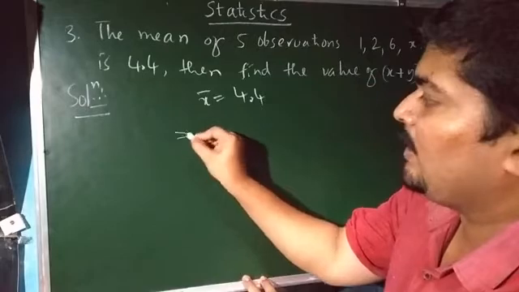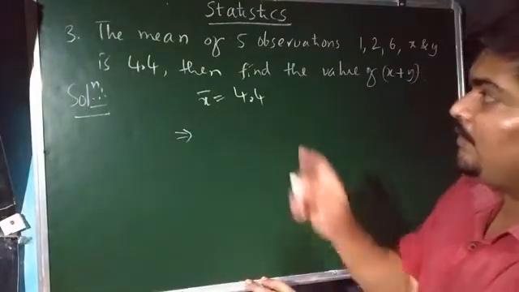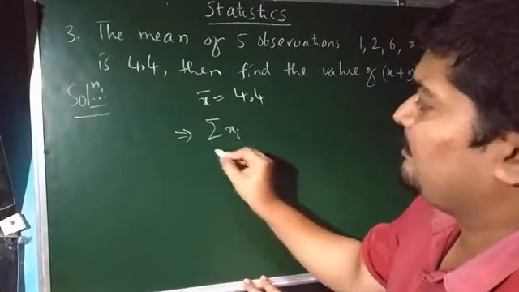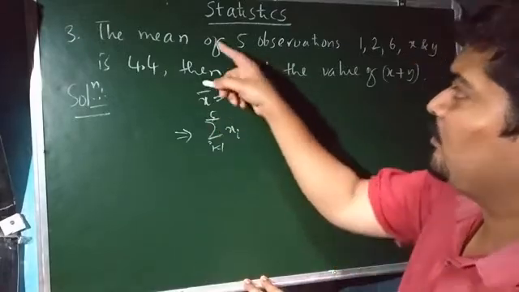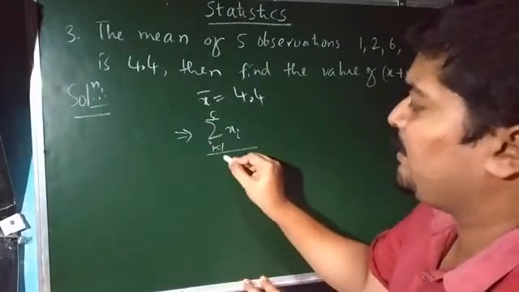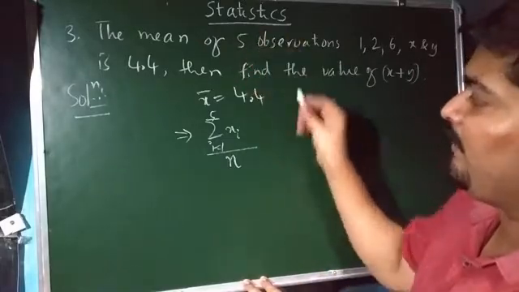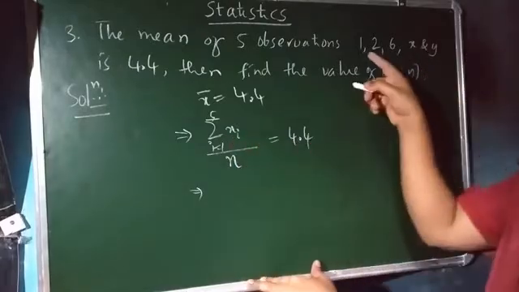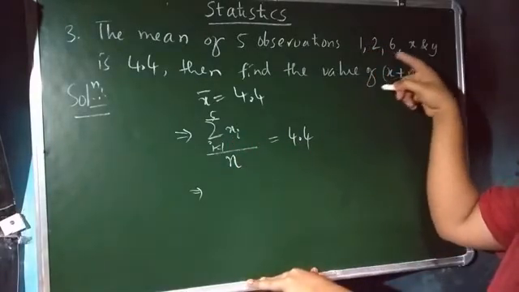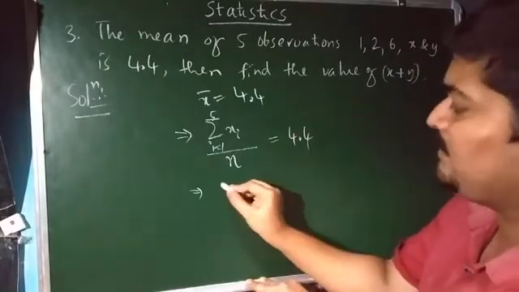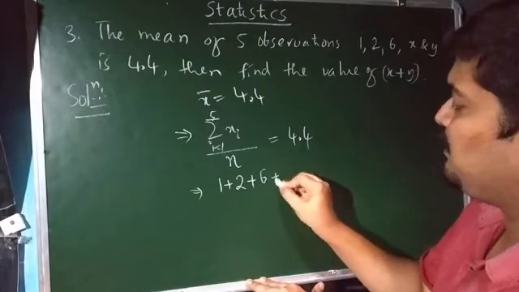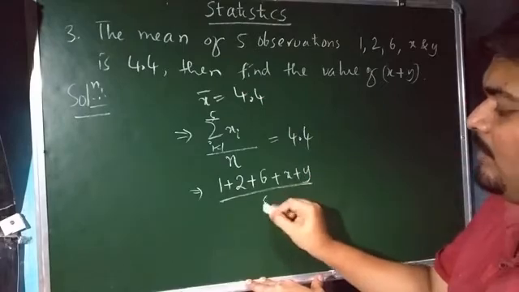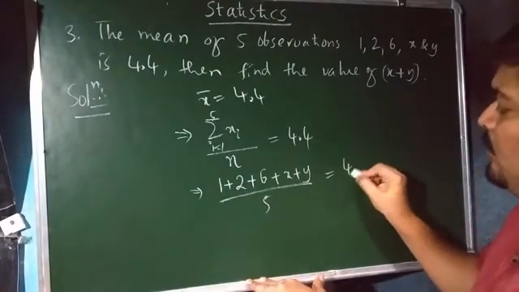Now by the knowledge of the mean for the ungrouped data points, we know that x bar can be written as summation of xi, where i running from 1 to 5, because only 5 observations are given, isn't it? Whole divided by n. N value is equal to 5 because only 5 observations are given, that is equal to 4.4. Now here you can add up the xi's, that is x1, x2, x3, x4 and x5. If you add up all these things, you'll get 1 plus 2 plus 6 plus x plus y whole divided by n. N is nothing but equal to 5 because only 5 observations are given, isn't it? That is equal to 4.4.